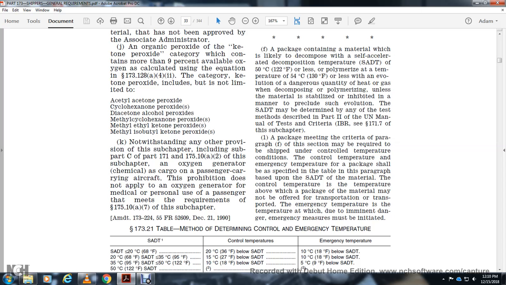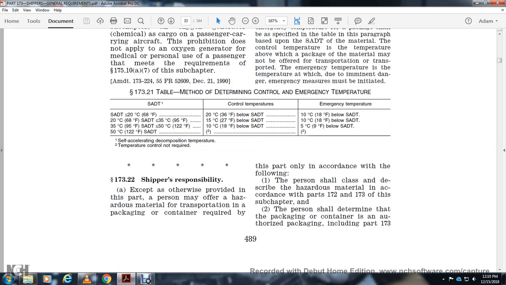A package meeting the criteria of this paragraph may require shipment under control temperature conditions. The control temperature and emergency temperature of the packaging shall be specified in the table of this paragraph and based on the SADT of the material. The control temperature is the temperature above which the packaging material must not be transported. The emergency temperature is the temperature at which there is immediate danger and emergency measures must be initiated.